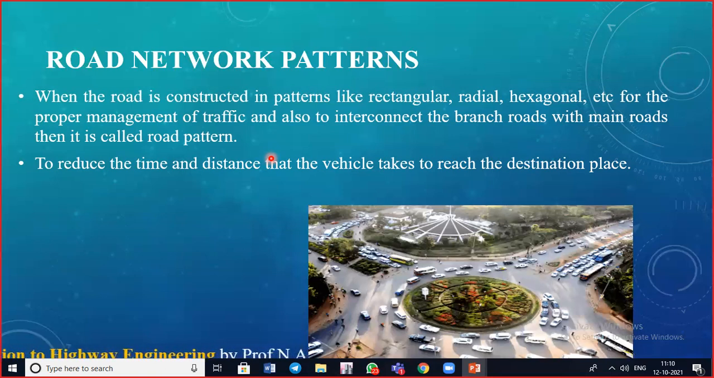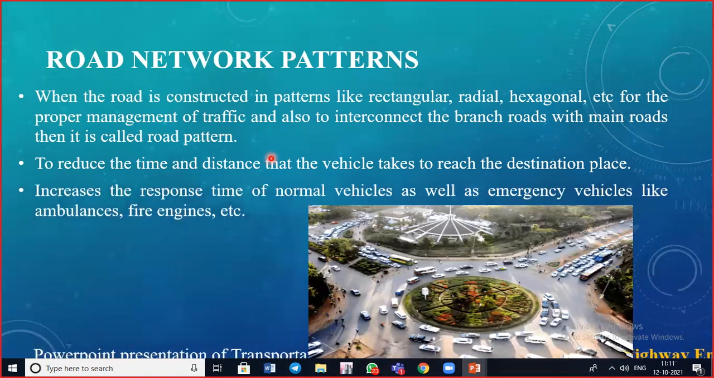So the road pattern plays a vital role in the management of traffic, but it is neglected by most countries. We know that in many cases we don't consider the road network pattern, which results in traffic congestion. So this road network pattern plays an important role in controlling traffic. It improves the response time for normal vehicles as well as emergency vehicles. So emergency vehicles can reach their target, and regular vehicles also can reach their targets.